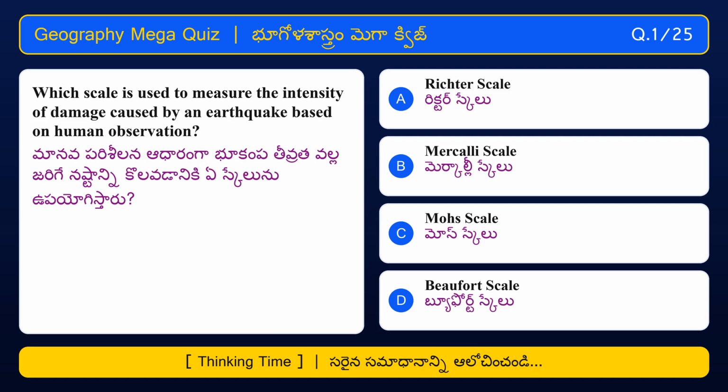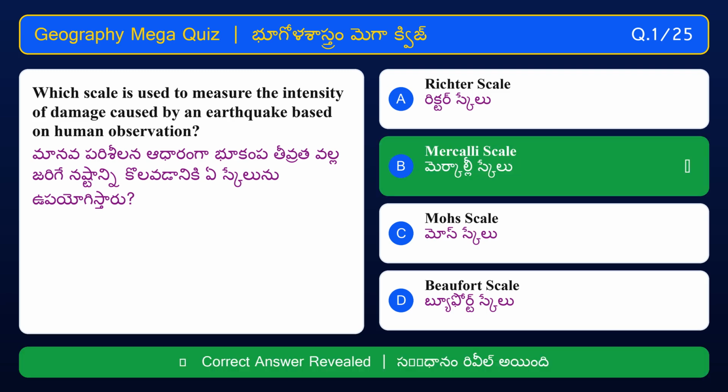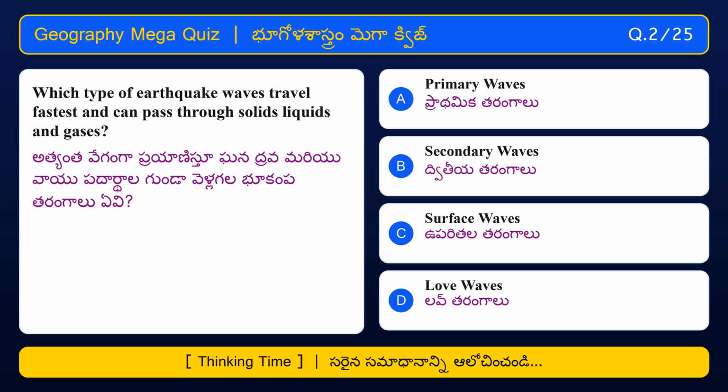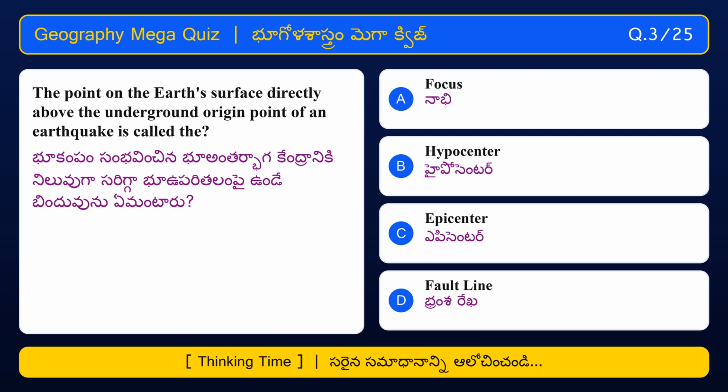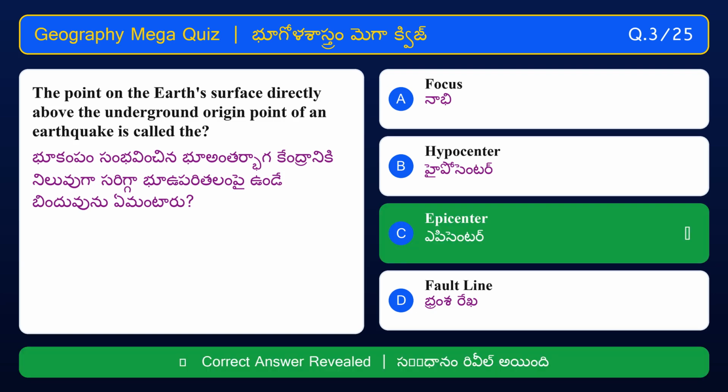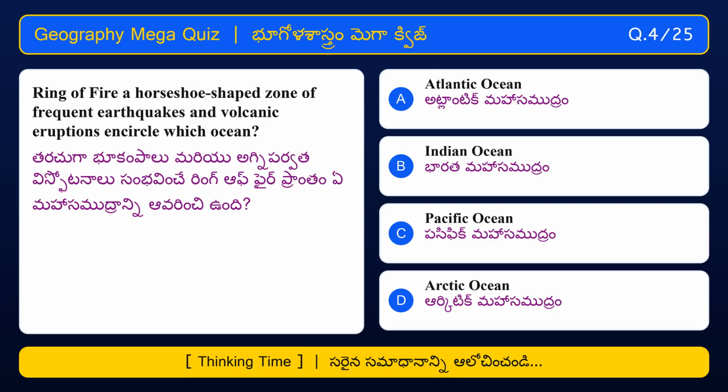Which scale is used to measure the intensity of damage caused by an earthquake based on human observation? Mercalli scale. Which type of earthquake waves travel fastest and can pass through solids, liquids and gases? Primary waves. The point on the Earth's surface directly above the underground origin point of an earthquake is called the Epicenter. Ring of Fire. A horseshoe-shaped zone of frequent earthquakes and volcanic eruptions encircles which ocean?